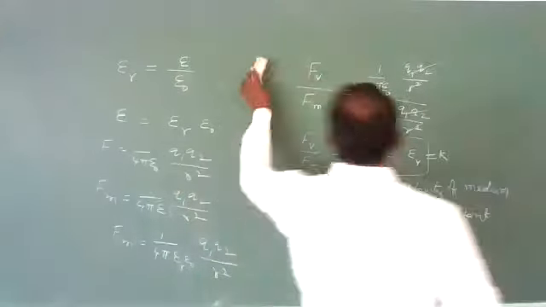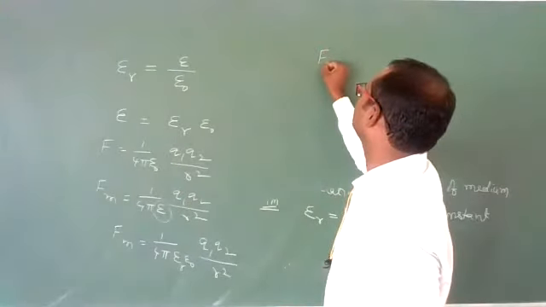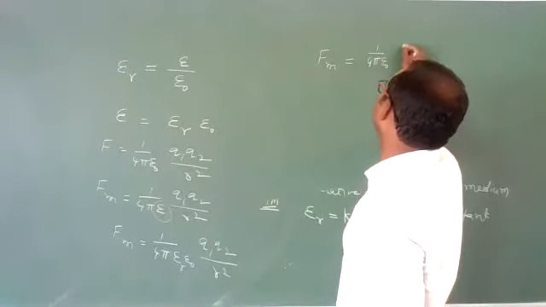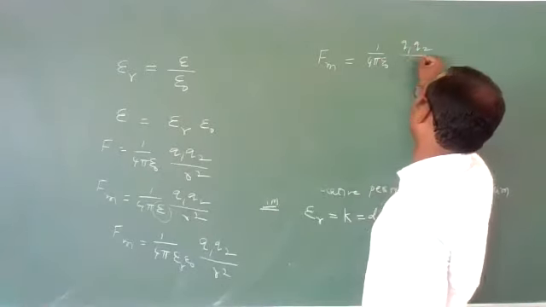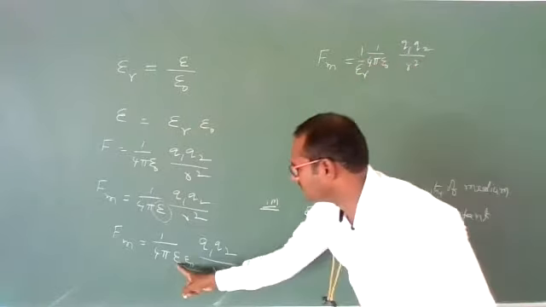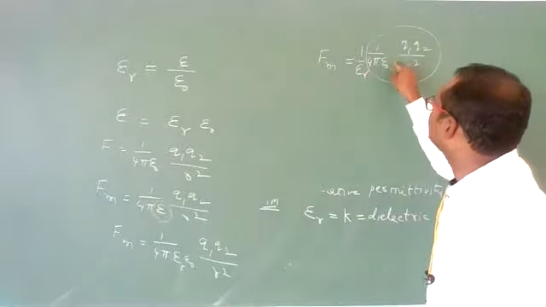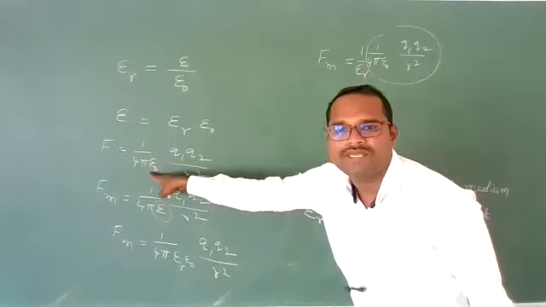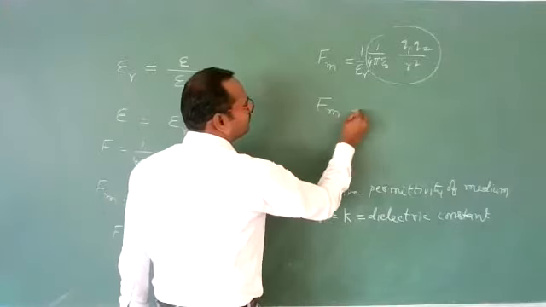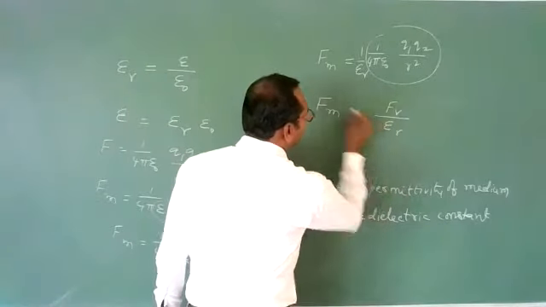So this force in a medium will become 1 by 4 pi epsilon naught q1 q2 by r square into 1 by epsilon r. What is this total value? This is nothing but force in vacuum or air. So we can write force in a medium will be equal to force in vacuum divided by epsilon r.